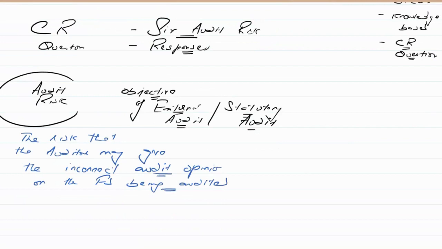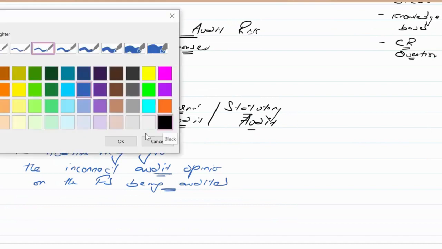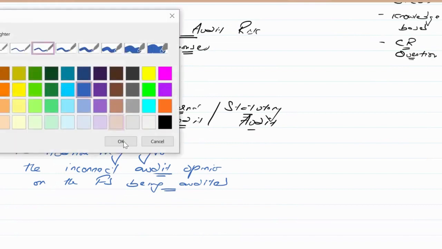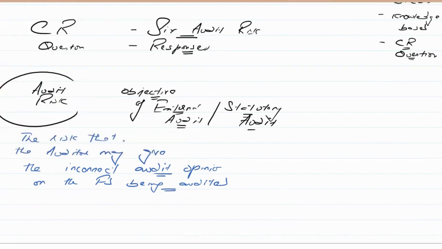Now, where is this risk originating from? For that, we need to understand the components of the audit risk. Although in the exam question you're not supposed to relate the audit risk with the inherent risk, control risk, and detection risk, I'm assuming that you know something about this topic because obviously this is a complementary class, revision class, or whatever you call it, workshop. So I'm assuming you know something relevant to the audit risk.